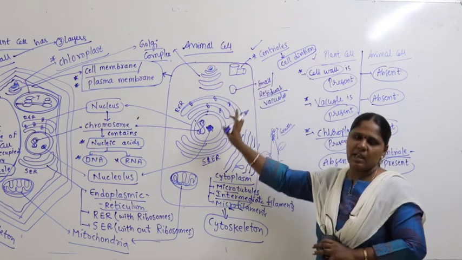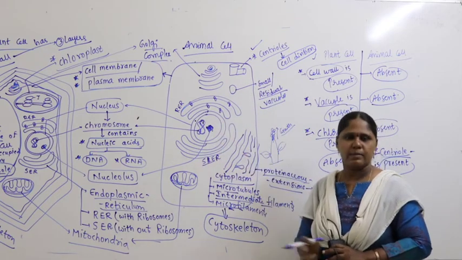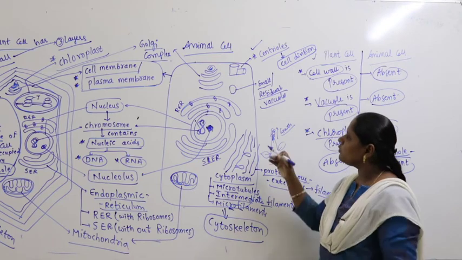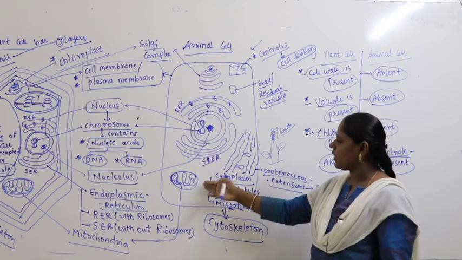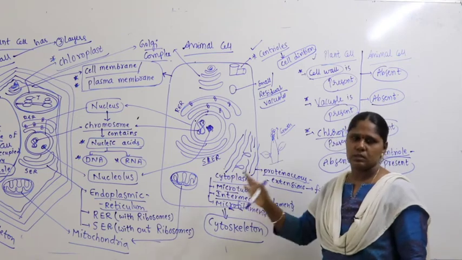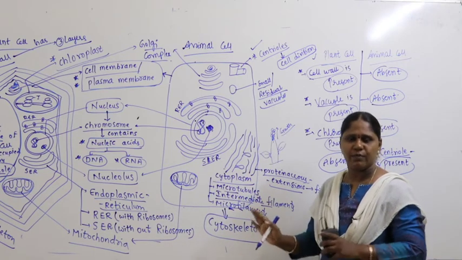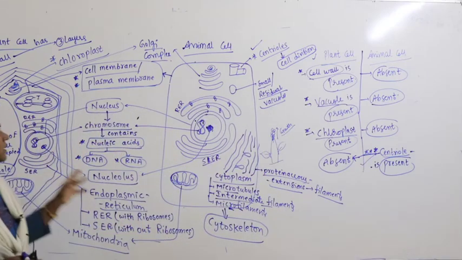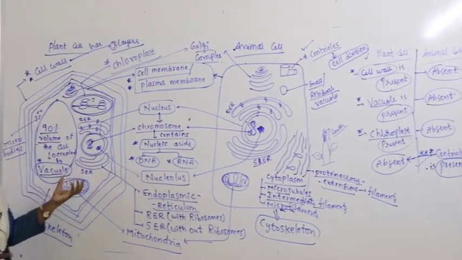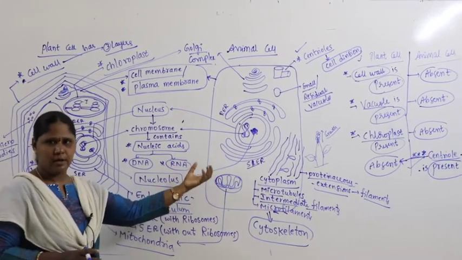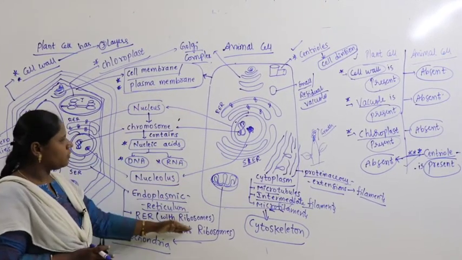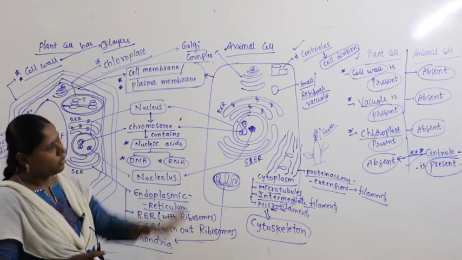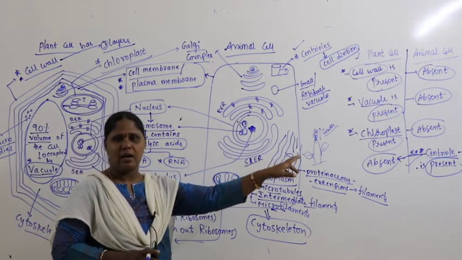Centrioles are present in animal cells, but centrioles are absent in the case of plant cells. Right. So here and there reserve food materials are there, and mitochondria are there. So totally this is a very clear overview of the basic differences between the plant cell and animal cell, including the cell organelles, the common parts you find in both, and the major important differences.